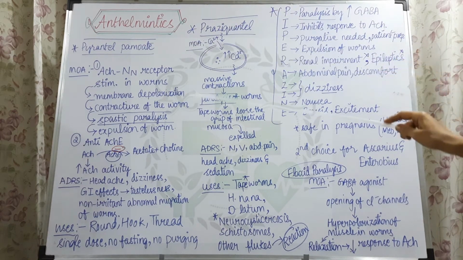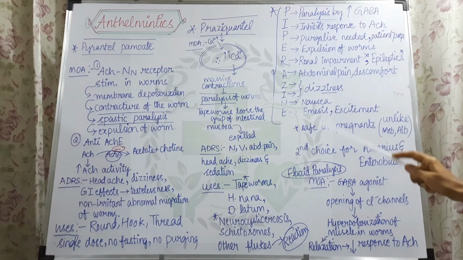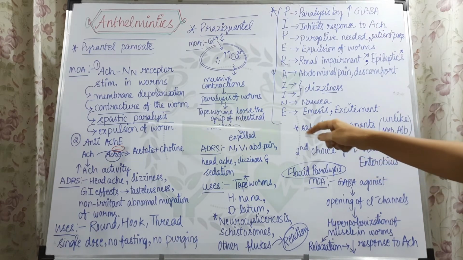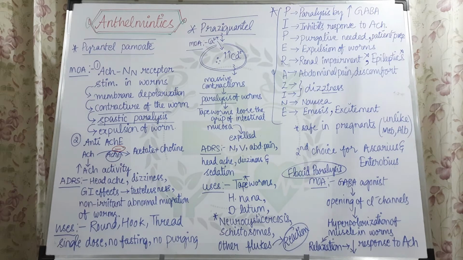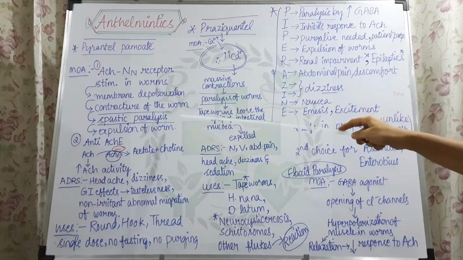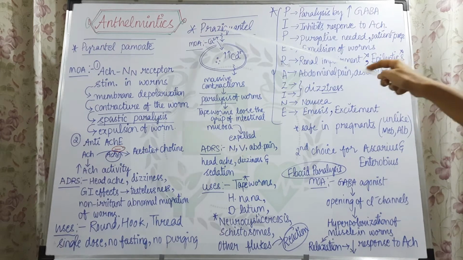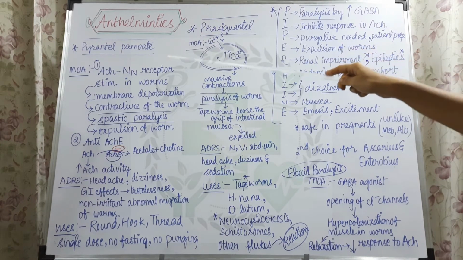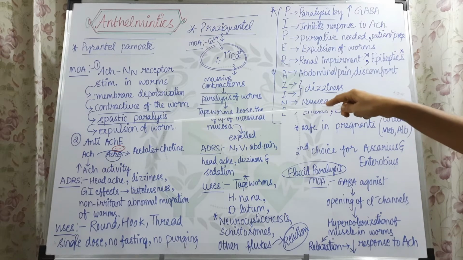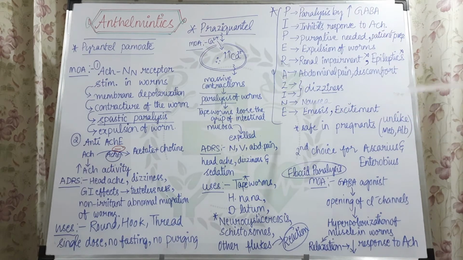And the mechanism of action also finally ends with paralysis. So all the drugs start with P and end with paralysis. They are causing paralysis in the worms. Praziquantel and pyrantel palmoate cause a spastic type of paralysis, and piperazine causes a flaccid type of paralysis.